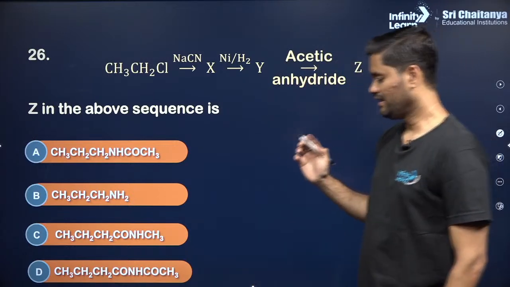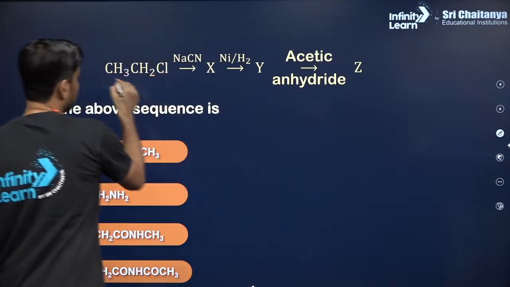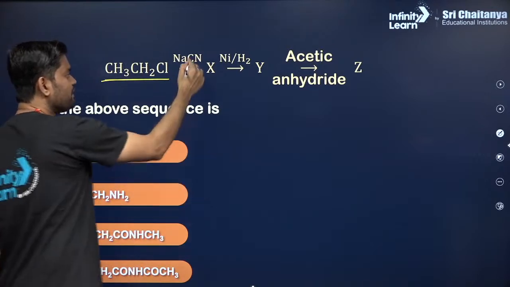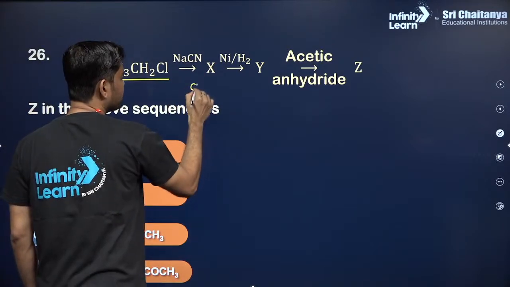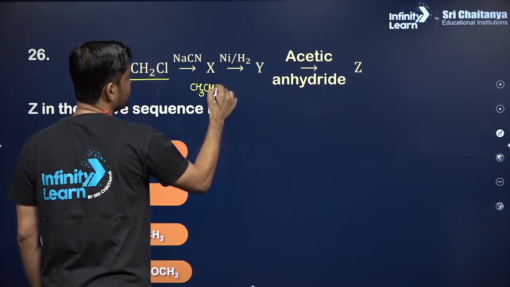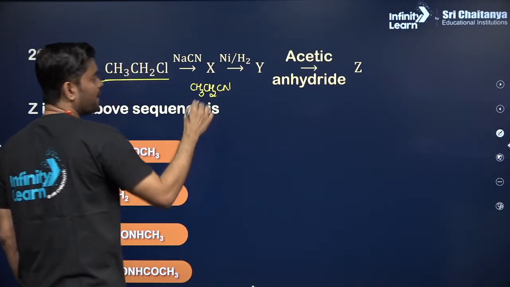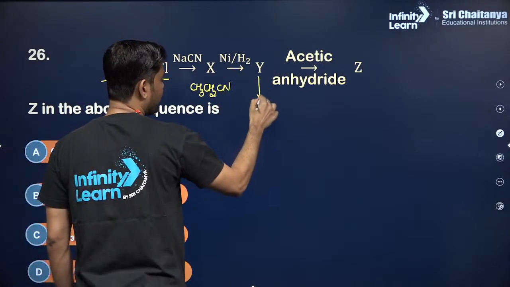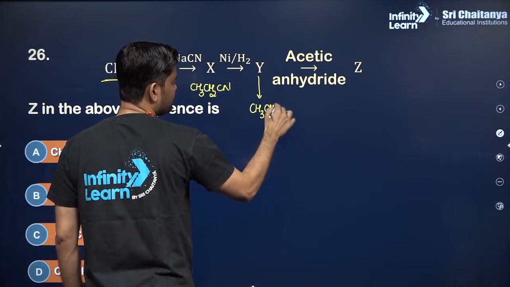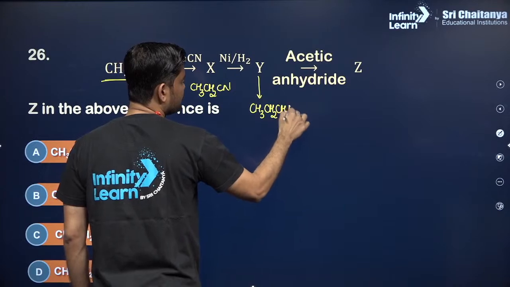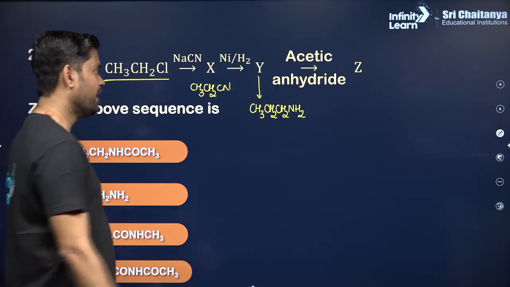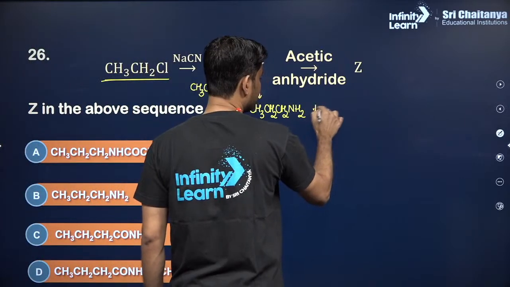Let us solve this question. This is chloroethane, right, guys? When it is treated with sodium cyanide, we'll get CH3CH2CN. Then it is reduced and you will get Y as CH3CH2CH2NH2. Okay, and then it is treated with acetic anhydride.